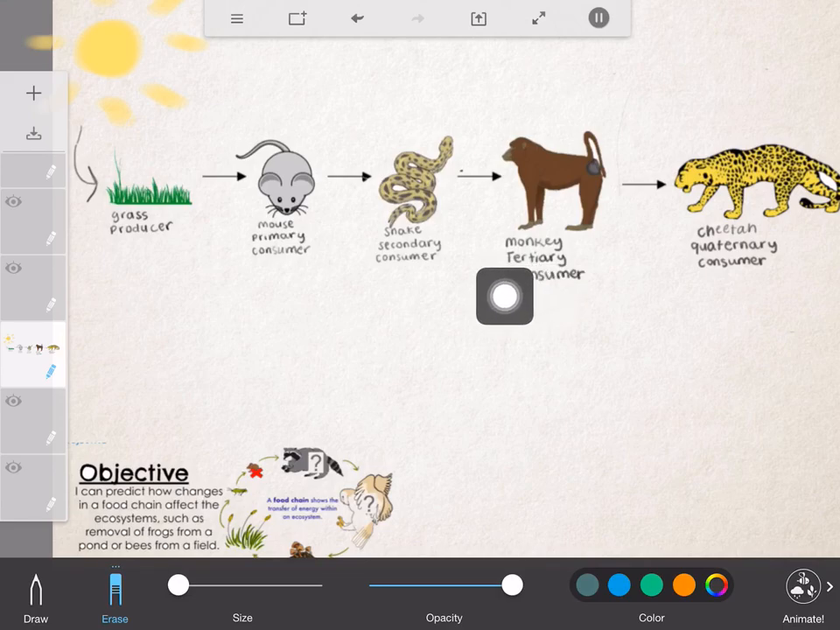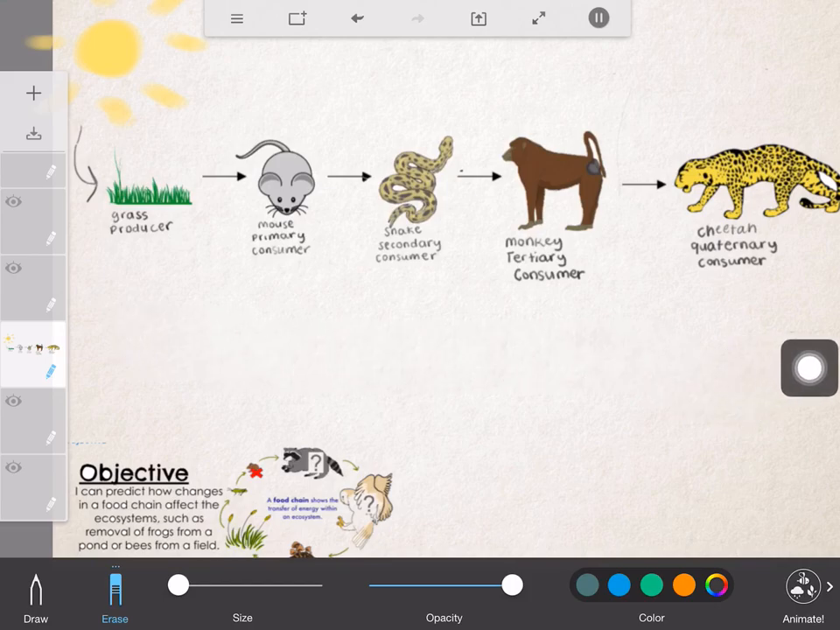Tertiary starts with T, just like third starts with T. And cheetah, which is a quaternary consumer. And you see the QUA, that is a prefix and it means four, like quadrilateral, or stuff like that. So this is the fourth consumer. So here we have it. If this is our food chain, the cheetah will eat the monkey will eat the snake will eat the mouse, and the mouse will eat the grass.